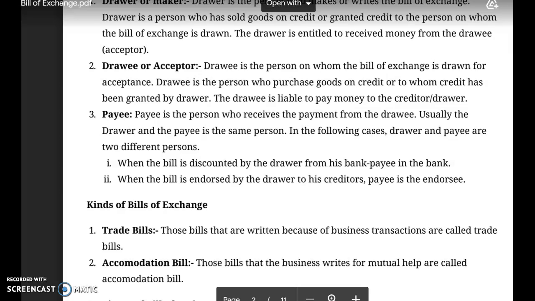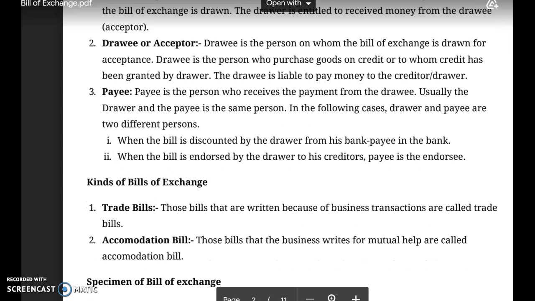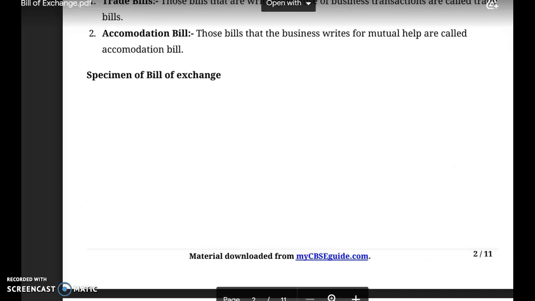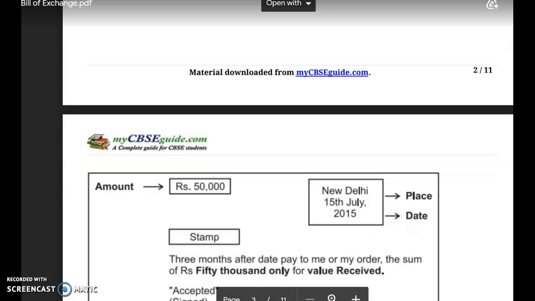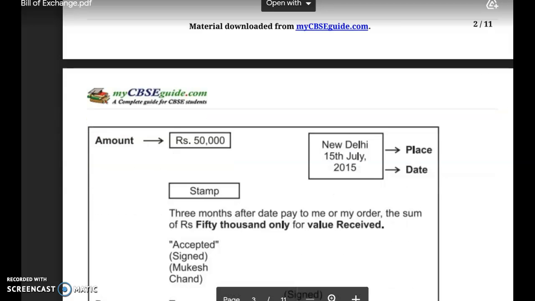Trade bills means the business bills. All the bills which are drawn between the buyer and seller for business transactions are called the trade bills. So it is important that we understand trade bills are the business bills and accommodation bills are those bills which are written for mutual help, which are not in our syllabus.